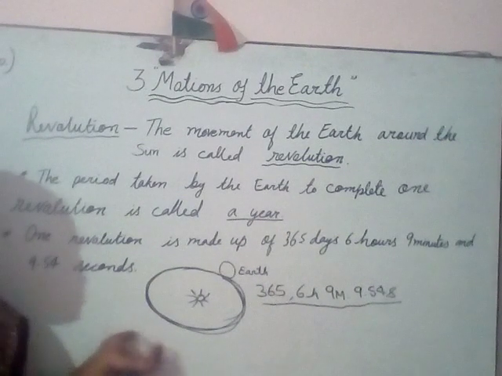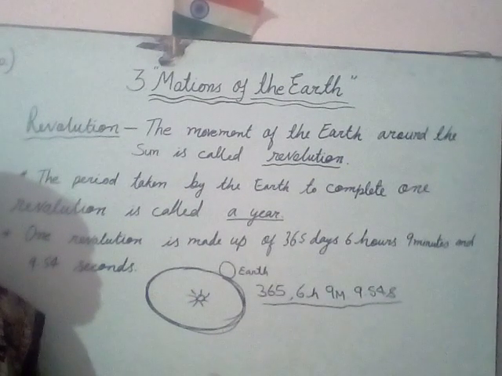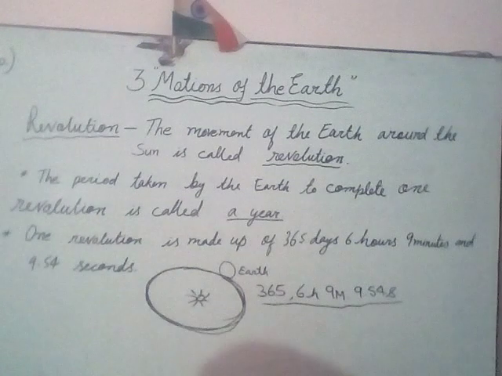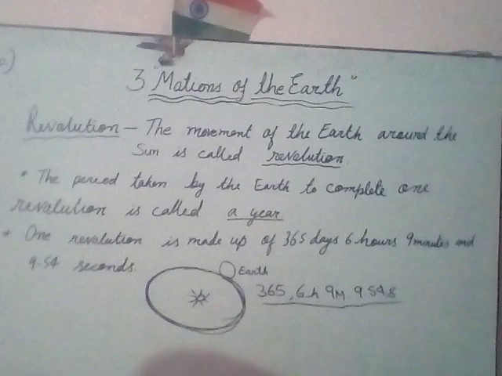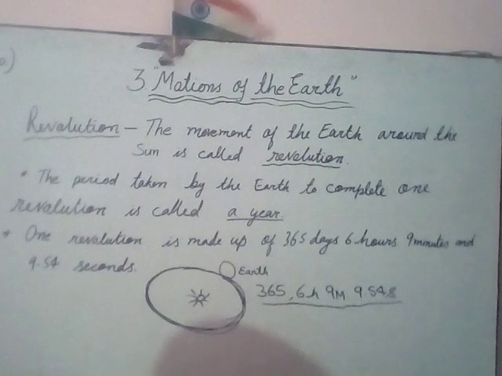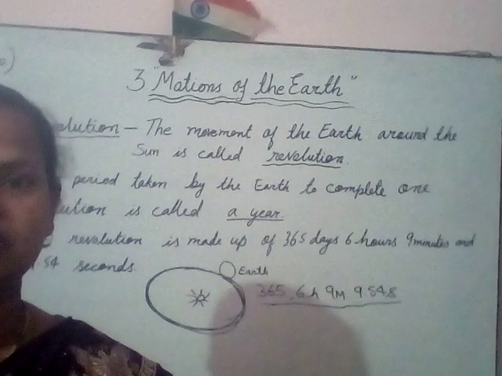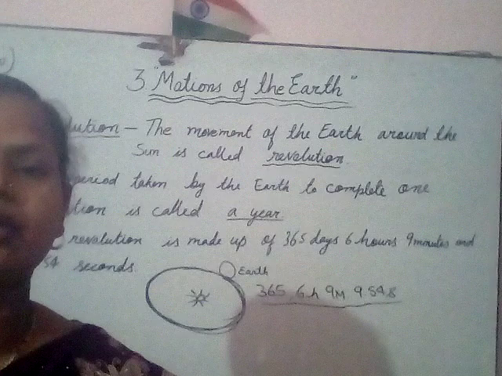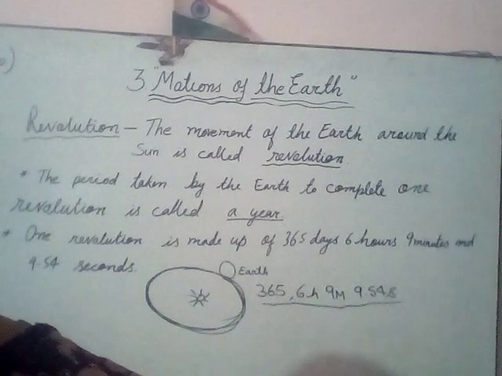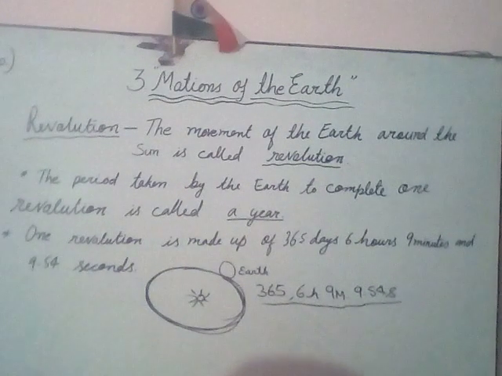Now let's see the effect of rotation and the effect of revolution in table form. As I have told you, rotation is the movement of Earth on its own axis, and revolution is the movement of Earth around the Sun.